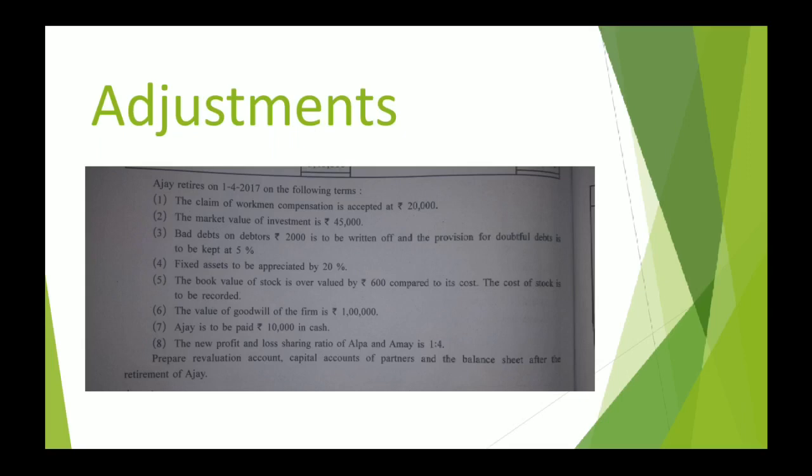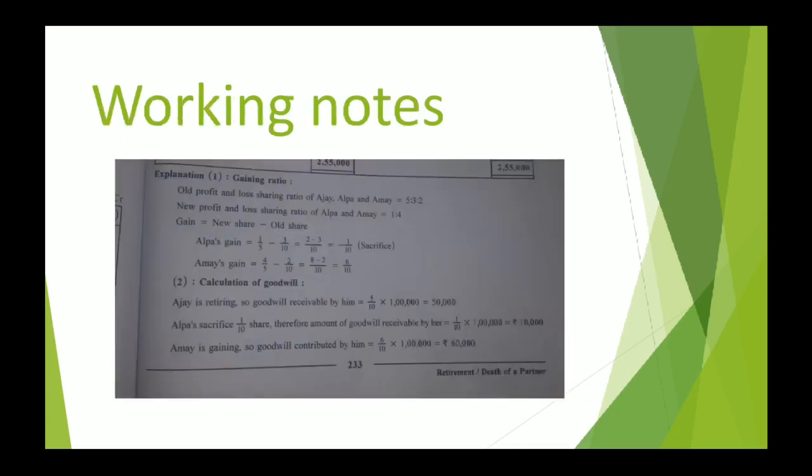The retiring partner is to be given his share of goodwill by existing partners in gaining ratio. So for this purpose, we have already obtained gaining ratio. Now talking about the share of retiring partner. Please check the working notes mentioned here, and you can also check them in your textbook on page number 233.